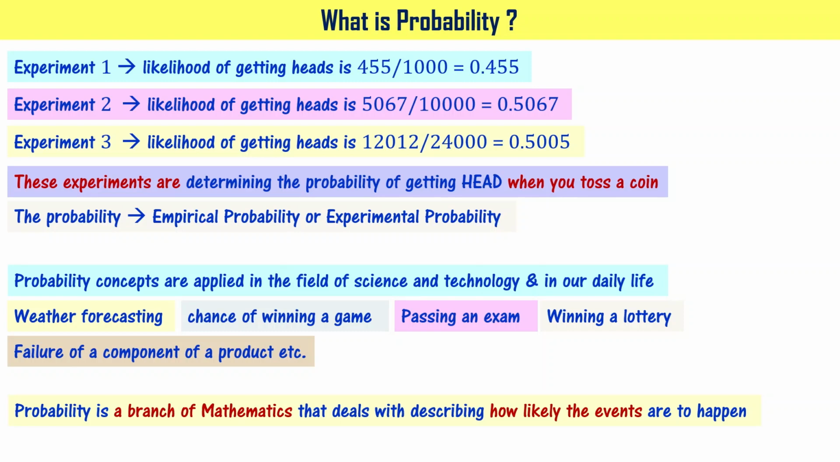And probability is a branch of mathematics that deals with describing how likely the events are to happen. For example, if you take tossing the coin, how likely the head is going to happen. If you take chance of winning game, how likely you are going to win the game or how likely you are going to lose the game. These kind of things can be answered by probability, which is a branch of mathematics. Please note this point.